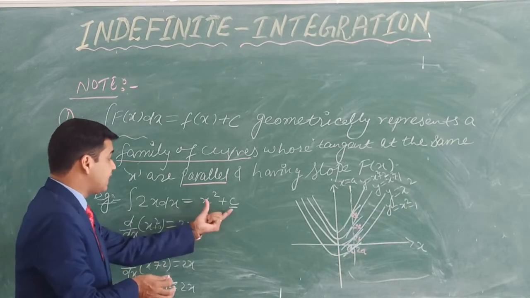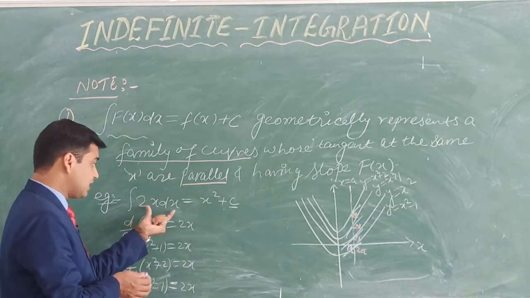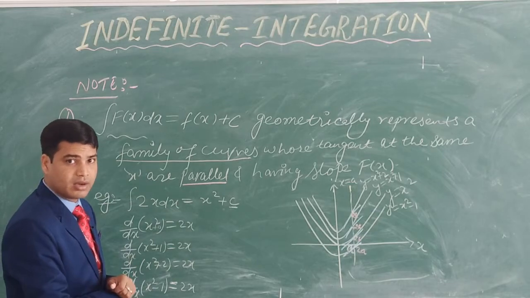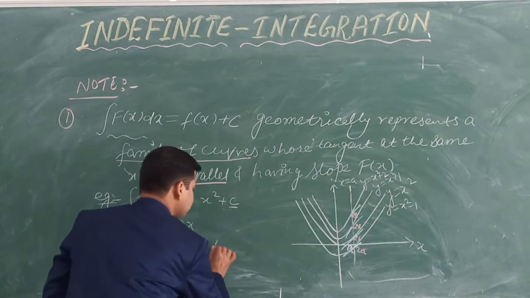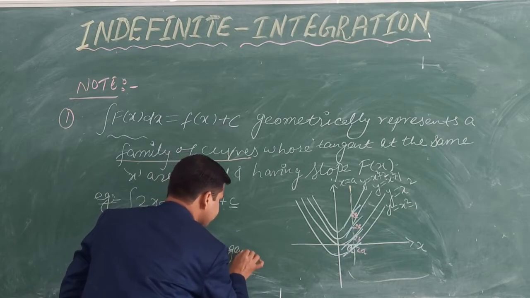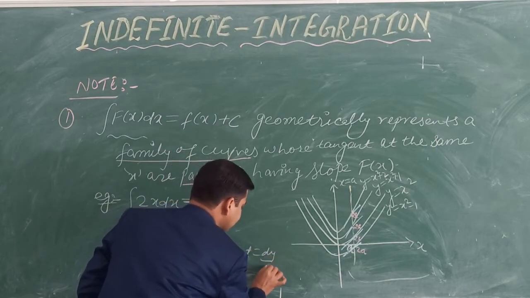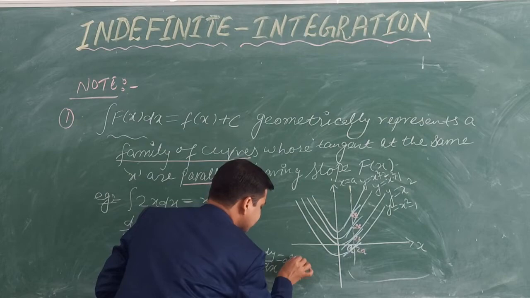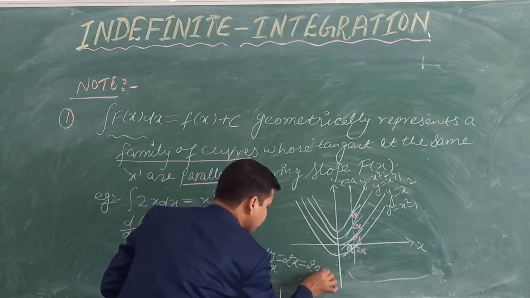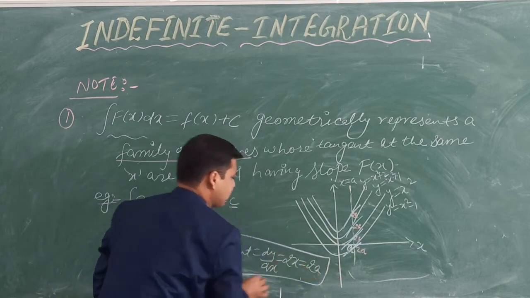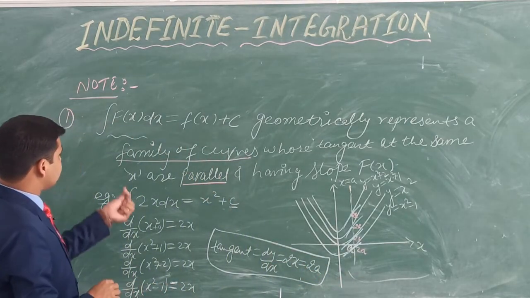Okay, so this integral of 2x dx represents a family of curves. Now, what is the tangent here? The tangent is dy/dx = 2x, but at x = a, what do you get? 2a. All are equal here. I hope you are getting all these things.